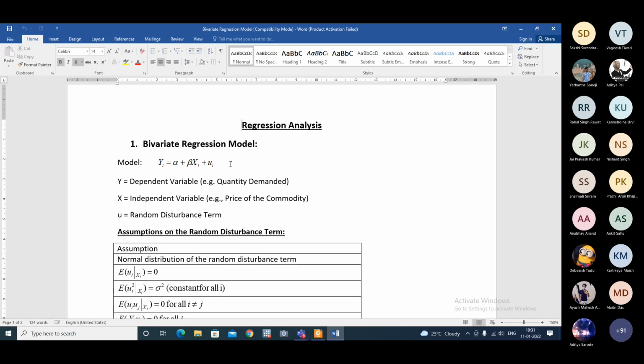We are trying to see if there is a relationship between quantity demanded and price, in the sense that variations in quantity demanded are caused significantly by variations in price. This is the basic objective here, to estimate this model.